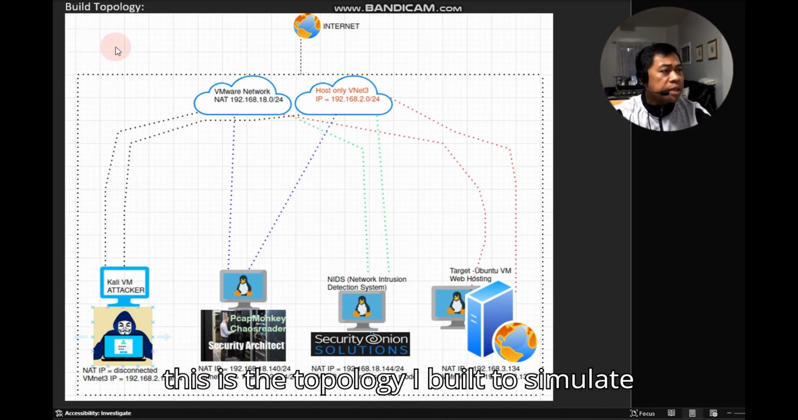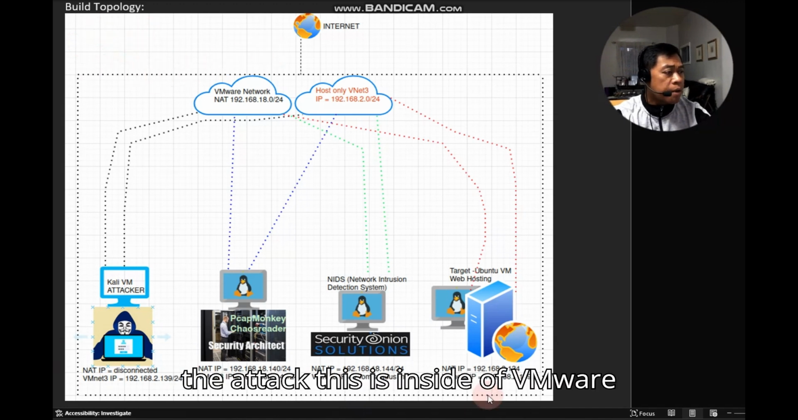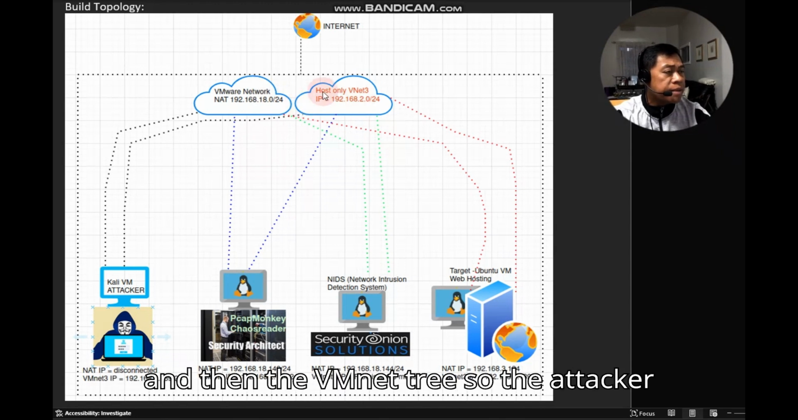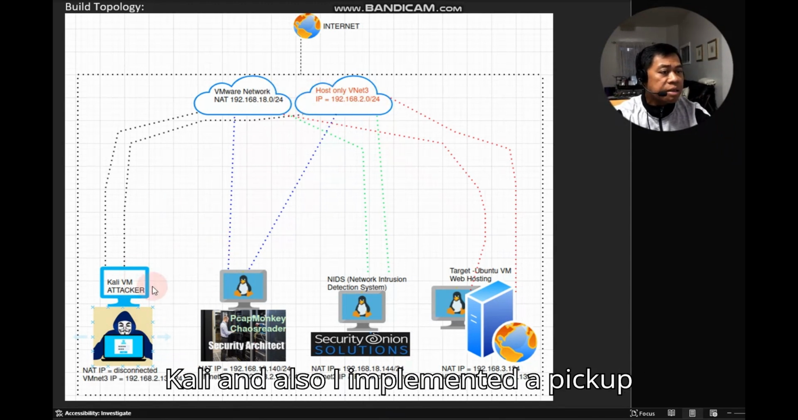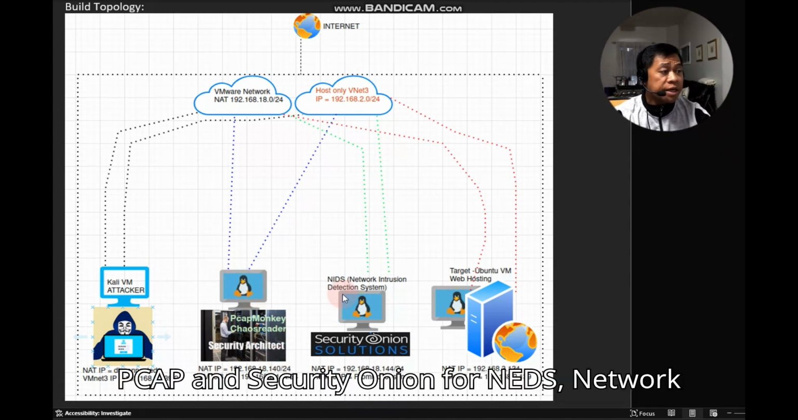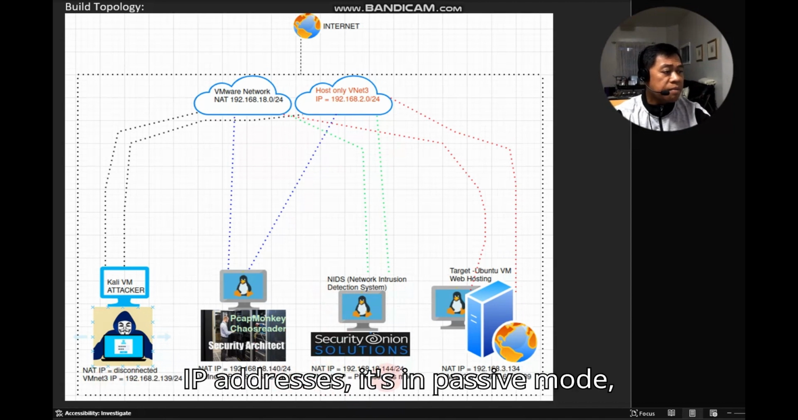This is the topology I built to simulate the attack. This is inside a VMware network, with VMnet three. So there is the attacker, Kali, and I also implemented PCAP Monkey to analyze PCAPs, and Security Onion for NIDS, the network intrusion detection system. Those are the IP addresses. It's in passive listening mode, and this is our victim, which is the